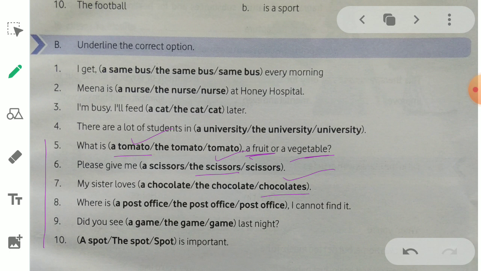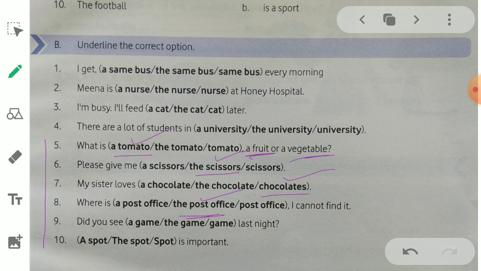Where is dash post office? The post office. I cannot find it. Like I told you earlier about bus stand, bus stand is only one. As a result, here is the post office, which he wanted to go. Which place did he want to go? He wanted to go to the post office. So the post office is the right answer here.